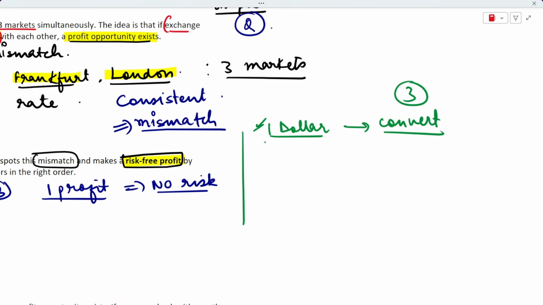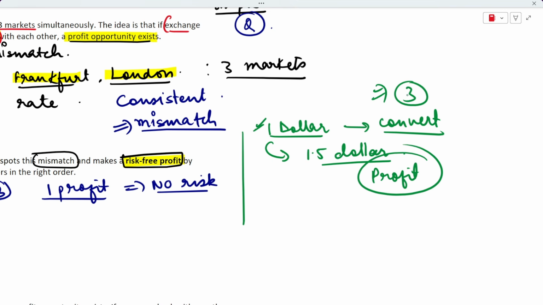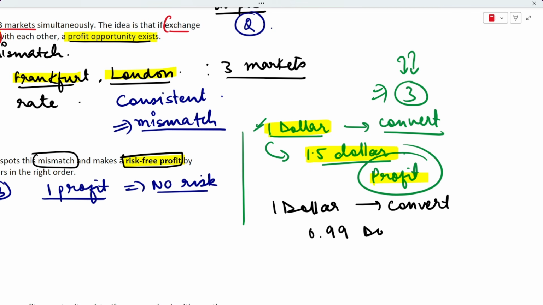If you start with $1 and you come back with more than $1, let's say you came back with $1.5, this means that a profit opportunity exists, because you went to all the three counters of all the three countries and there was an exchange rate difference. So you took $1 with you, but you came back with $1.5. So you have made some profit. And if you took $1 through all the three markets, and upon conversion you came back with, let's say, $0.99, this means that you have made a loss and there is no profit opportunity that exists, right?